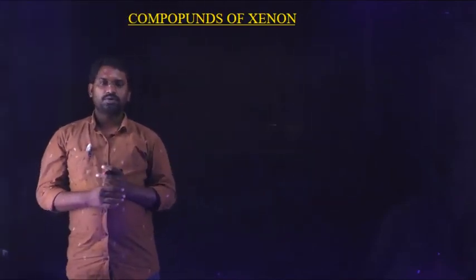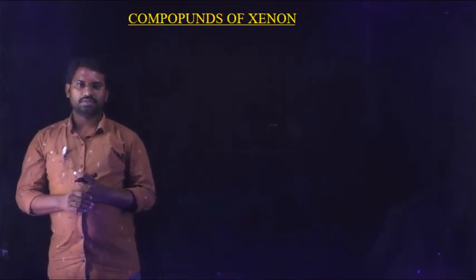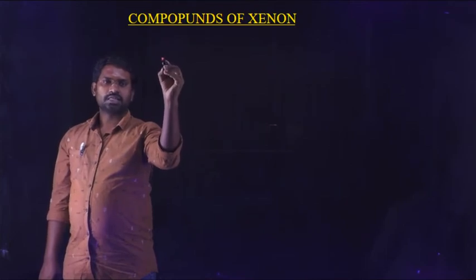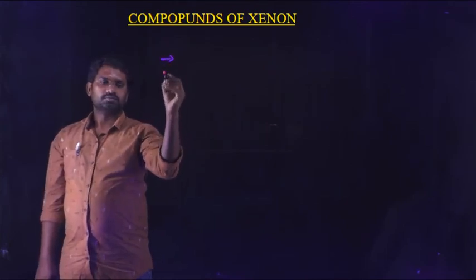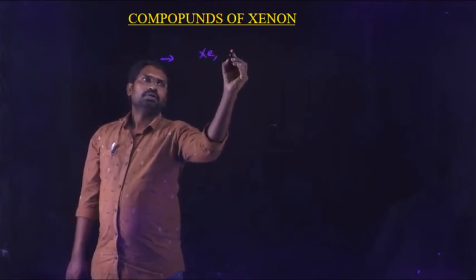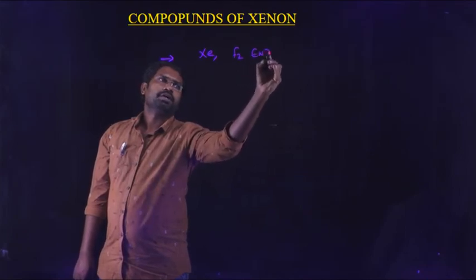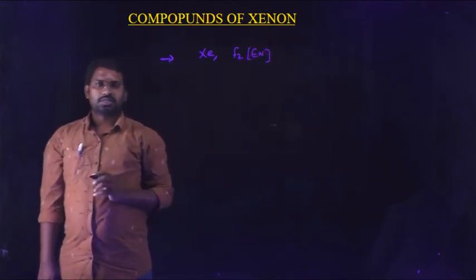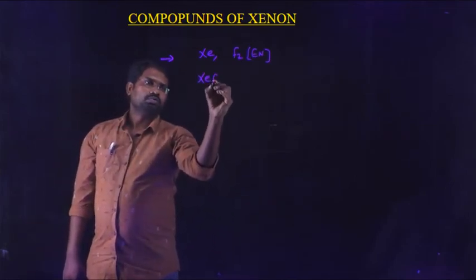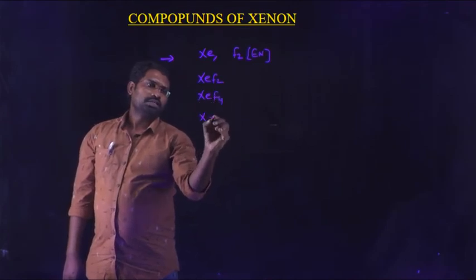Next one, compounds of xenon. So xenon reacts with some highly electronegative elements like oxygen and fluorine. Xenon reacts with highly electronegative elements like fluorine. In the periodic table, some xenon fluorides are prepared, that are XeF2, XeF4 and XeF6.